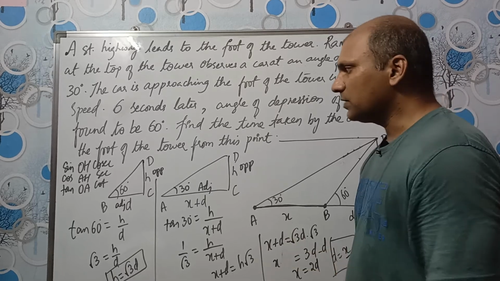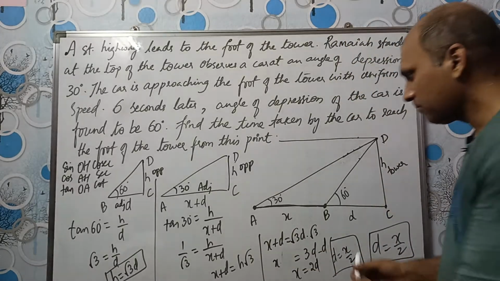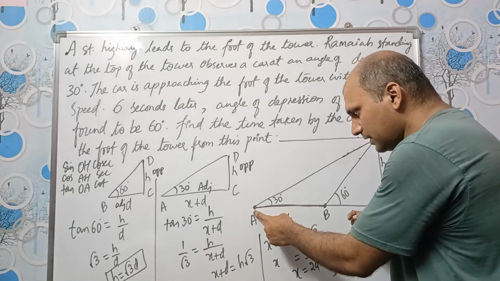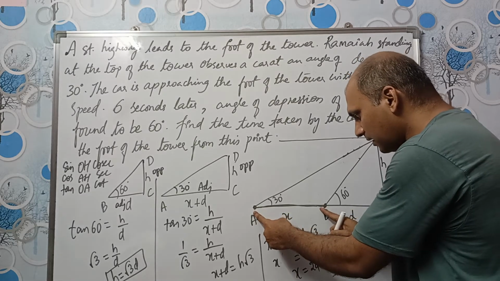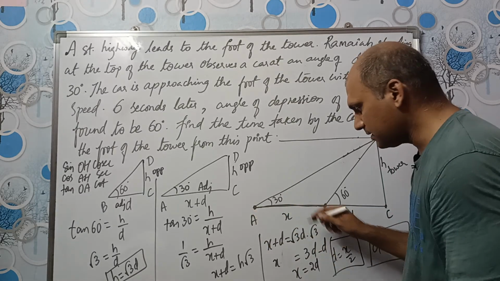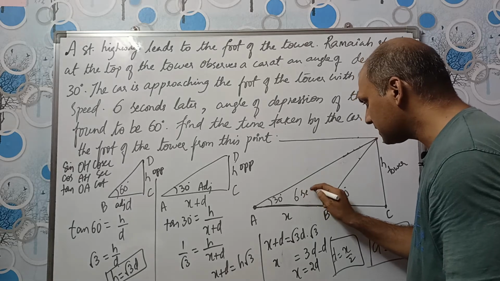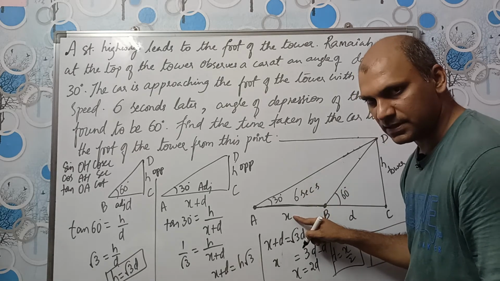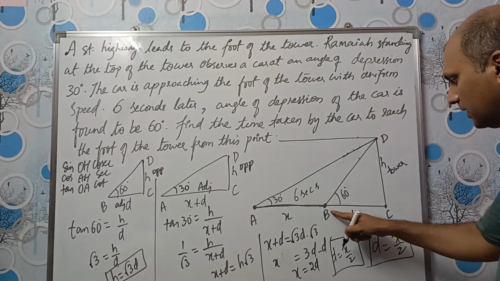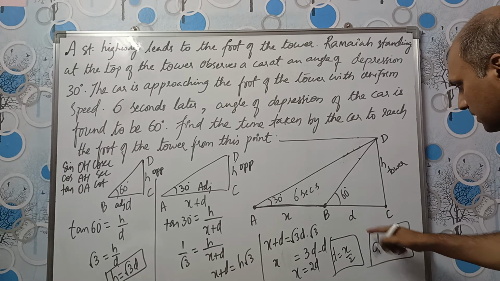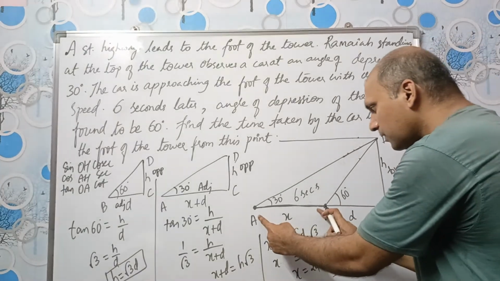Now, what was given in the question? See, car was initially here and car came here in 6 seconds. Car took 6 seconds to travel X distance. And just now we got this. This D is half of this distance.